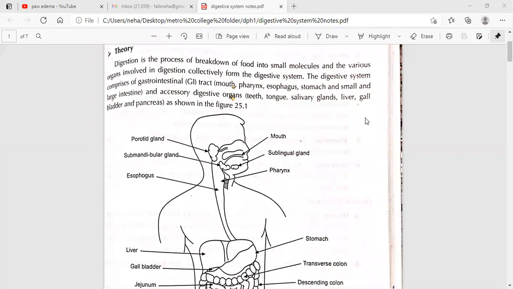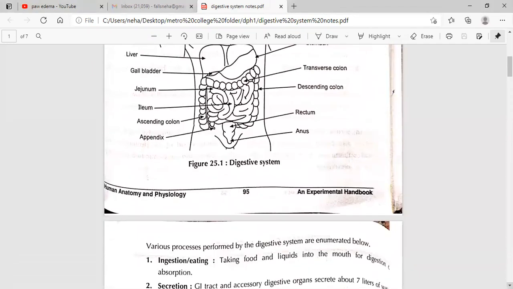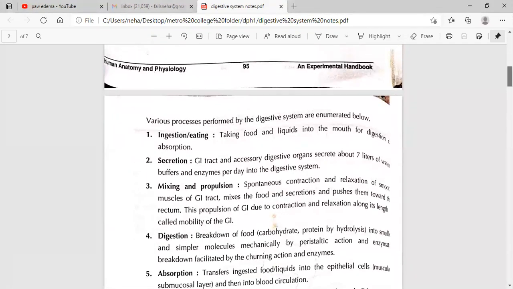Digestion is the process of breakdown of food into small molecules, and the various organs involved in digestion collectively form the digestive system. The digestive system comprises the gastrointestinal tract: mouth, pharynx, esophagus, stomach, and small and large intestine, and accessory digestive organs: teeth, tongue, salivary glands, liver, gallbladder, and pancreas, as shown in the figure. You can see this figure.